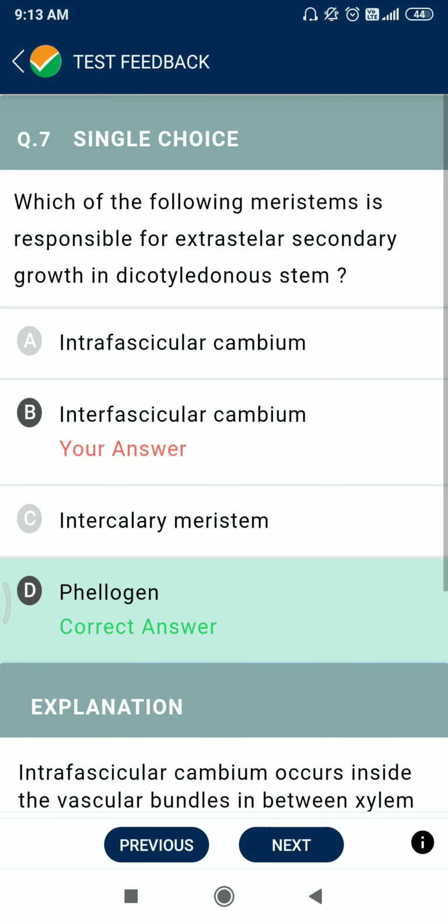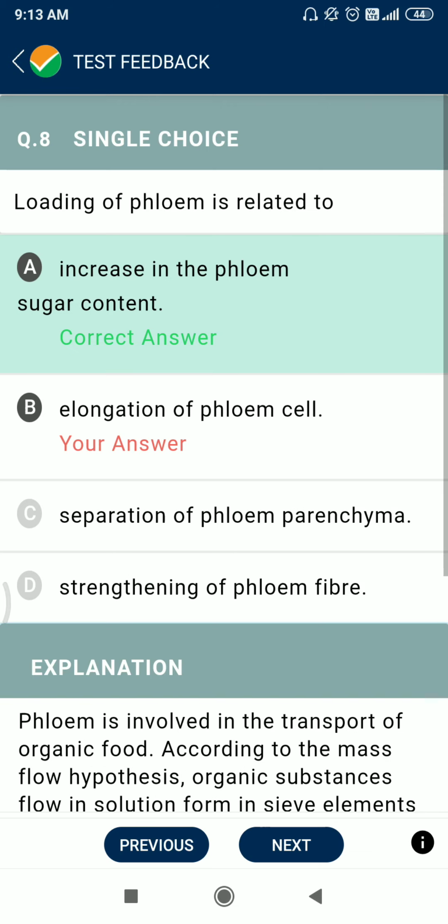Question number 7. Which of the following meristems is responsible for the extrastelar secondary growth in a dicot stem? Option D, phellogen. Question number 8. Loading of phloem is related to increase in the sugar content of the phloem. Option B should also be correct.